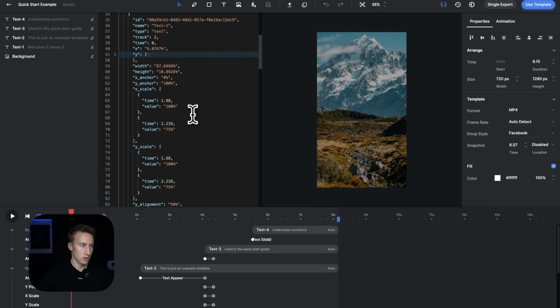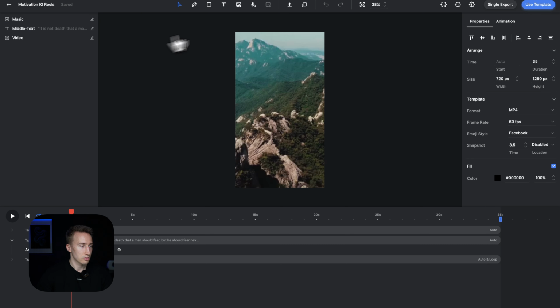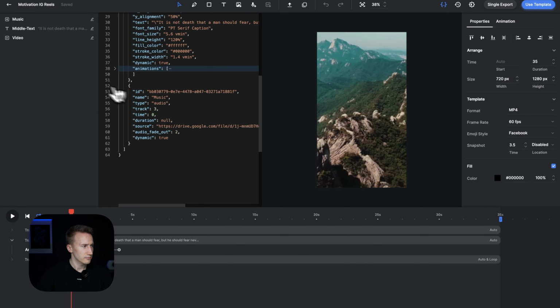So you can get the code that I use from my free Skool community. It will be in a separate file. You can just copy and paste it here, and you have exactly the same template that I use in this tutorial. So let me open this template. So yeah, that's how it looks.